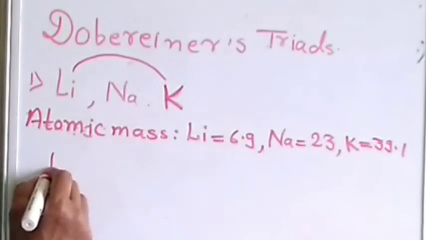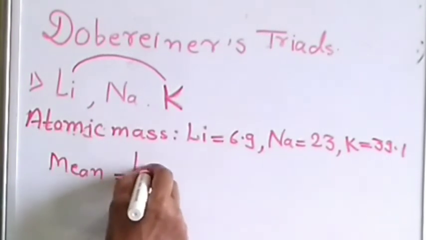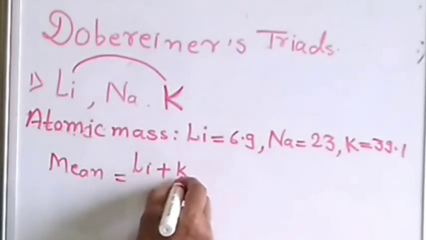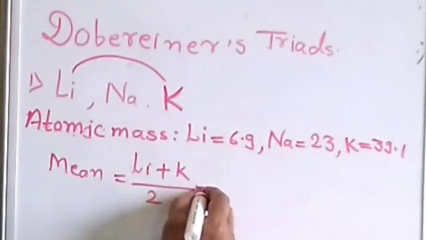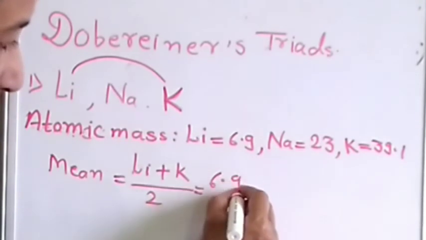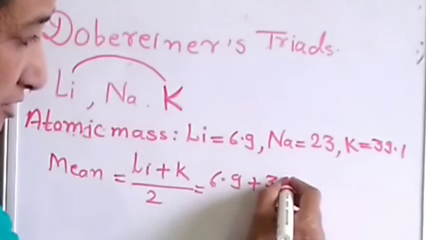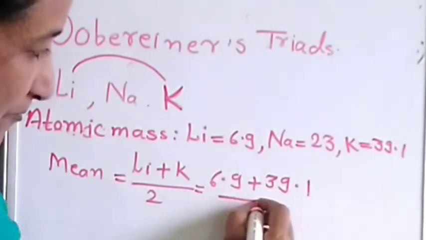Mean is equal to Li plus K upon 2, that is atomic mass of lithium 6.9 plus atomic mass of potassium 39.1 upon 2.